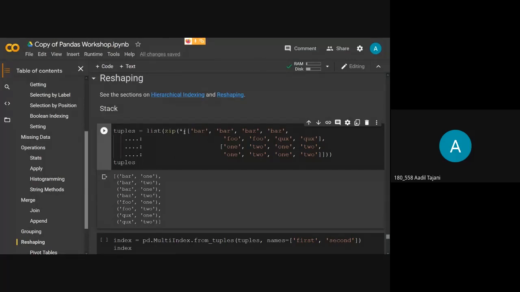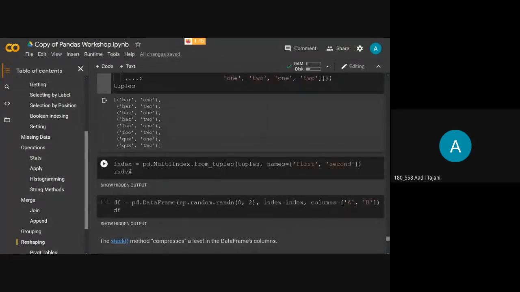I hope you know what zip is. What zip does is it takes two lists. This is the first list. This is the second list. And it zips the values of these lists together, and it creates tuples. So I have zipped these two lists and created a list of tuples. Okay. Now what I want,